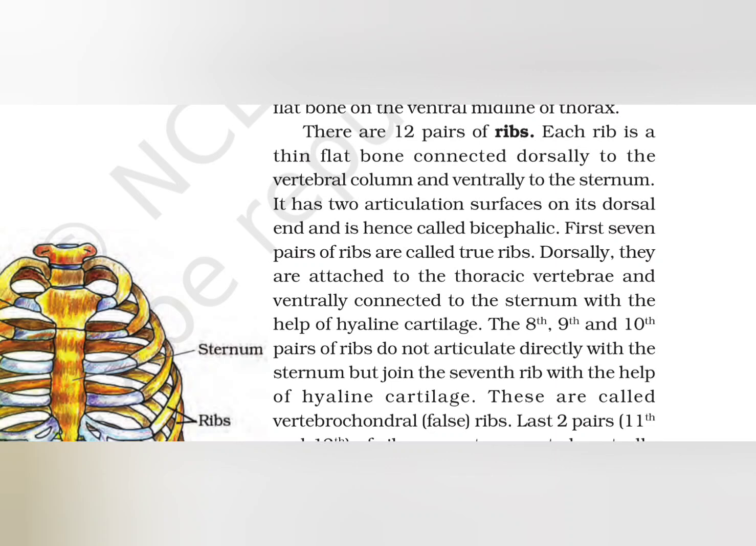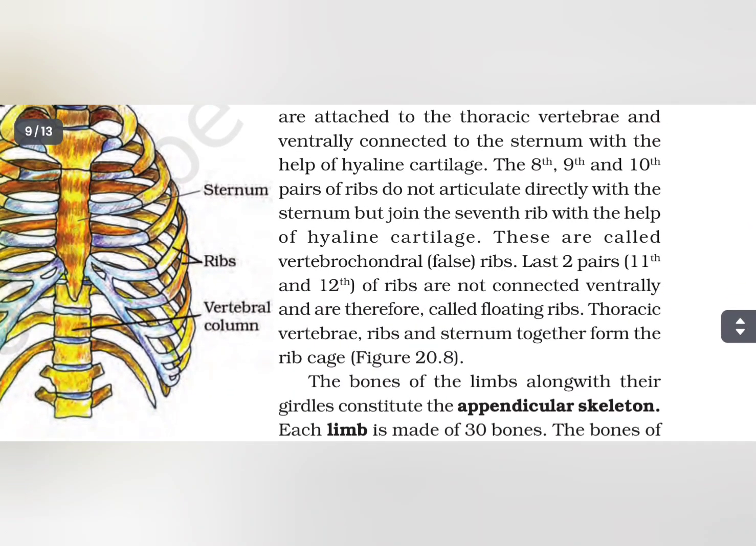It has two articulation surfaces on its dorsal end and is called bicephalic. First 7 pair of ribs are called true ribs. Dorsally they are attached to the thoracic vertebrae and ventrally connected to the sternum with the help of hyaline cartilage. The 8th, 9th and 10th pair of ribs do not articulate directly with the sternum but join the seventh rib with the help of hyaline cartilage. These are called vertebrochondral ribs. Last two pairs, 11th and 12th of ribs, are not connected ventrally and are therefore called floating ribs. Thoracic vertebrae, ribs and sternum together form the rib cage.